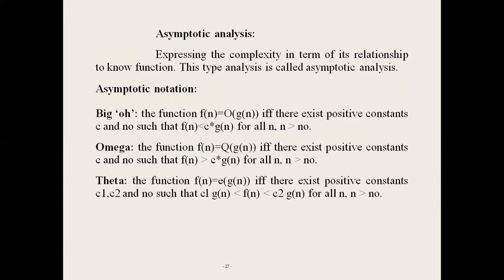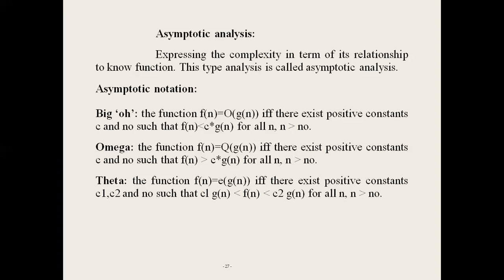Suppose 3n plus 2. The lower bound of 3n plus 2 is 3n. So c into g of n equals 3n. 3n plus 2 is always greater than 3n when considering the lower bound. So c equals 3, g of n equals n. For omega notation, f of n equals omega of n, so 3n plus 2 equals omega of n. So for omega notation, we are considering the lower bound, that is, c into g of n.